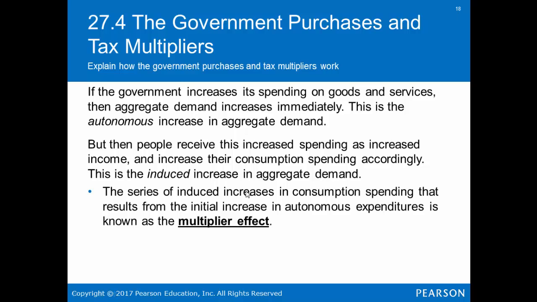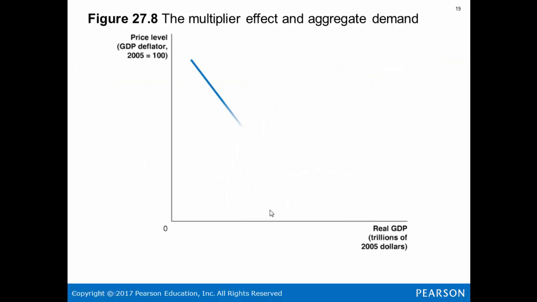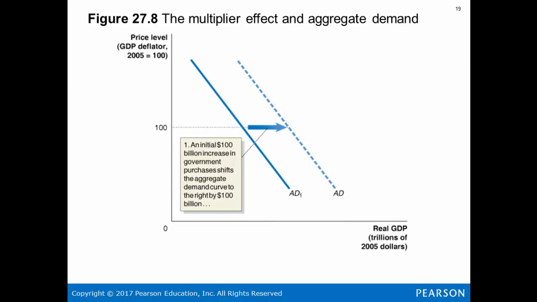The series of induced increases in consumption spending that result from the initial increase in autonomous expenditures is known as the multiplier effect. Let's look at this in a graph. The multiplier effect in aggregate demand. There's initially a 100 billion increase in government purchases that shifts aggregate demand to the right by 100 billion.